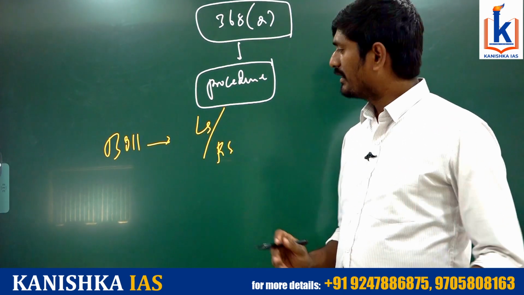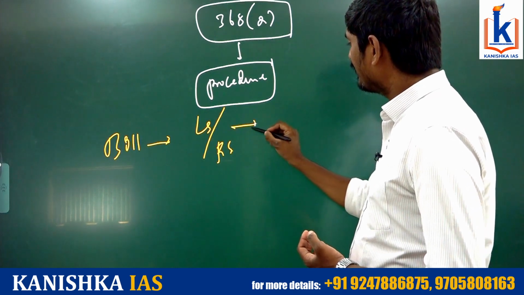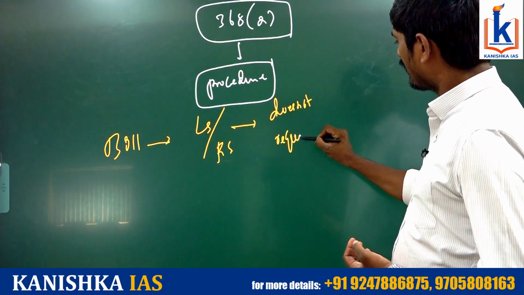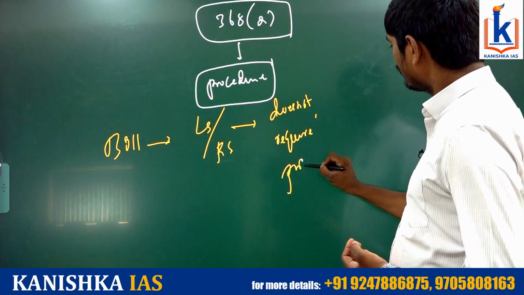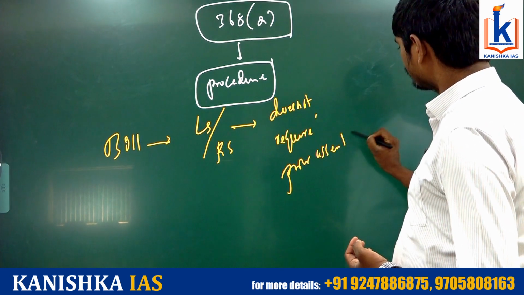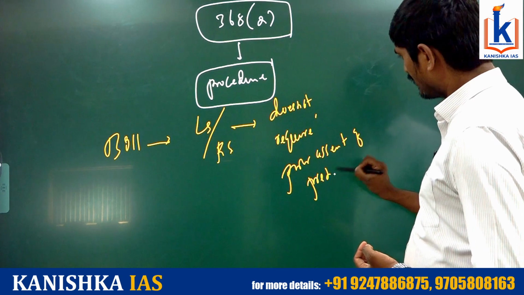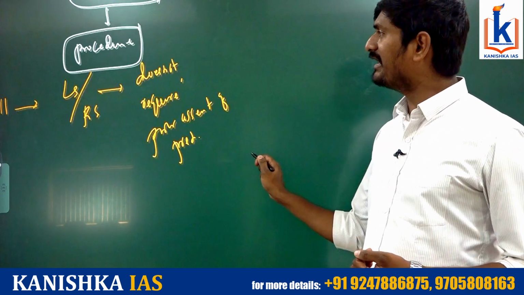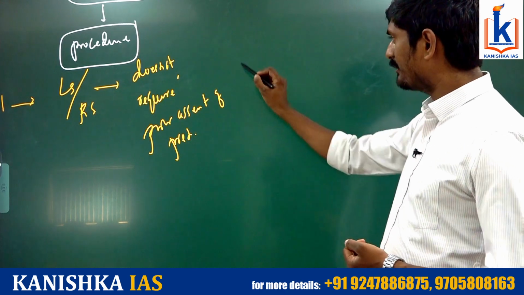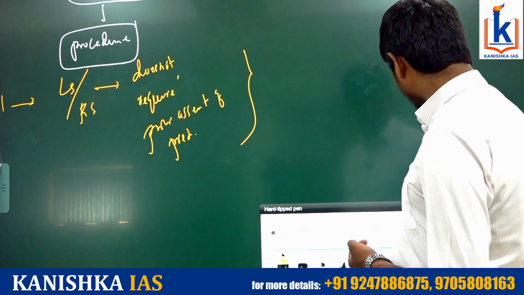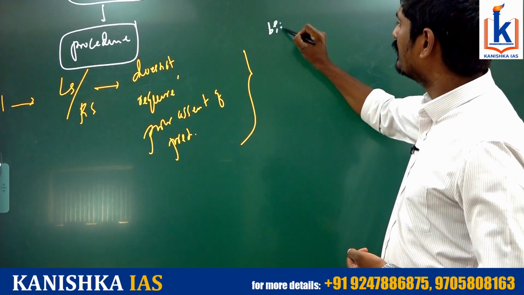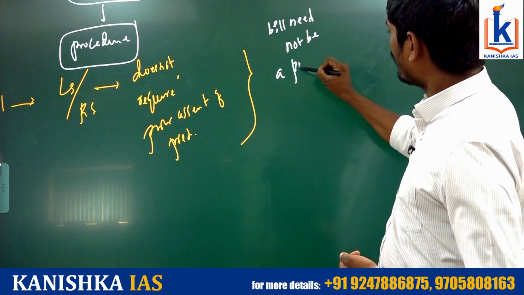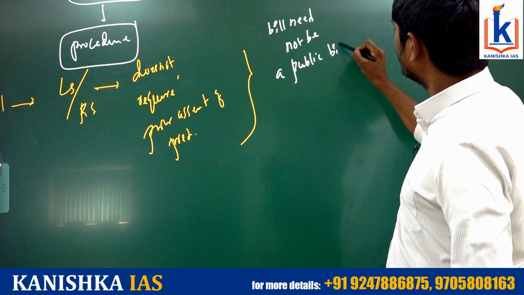This bill does not require prior assent of the President. In other words, the bill need not be a public bill, a government bill.